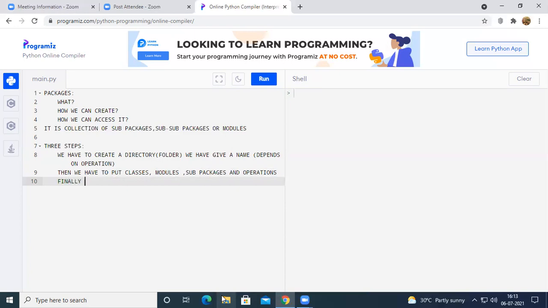Finally, we create a file. Remember this: double underscore init double underscore. It should be in small letters. Double underscore init double underscore, and we need to have the extension .py. Finally, we create a .py file.